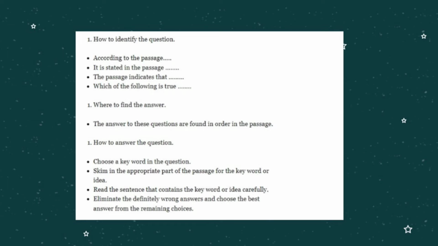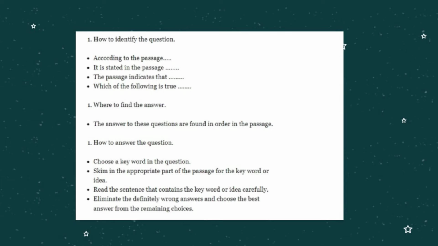First, according to the passage. Second, it is stated in the passage. Third, the passage indicates that. Fourth, which of the following is true? Where to find the answer? The answers to these questions are found in order in the passage.